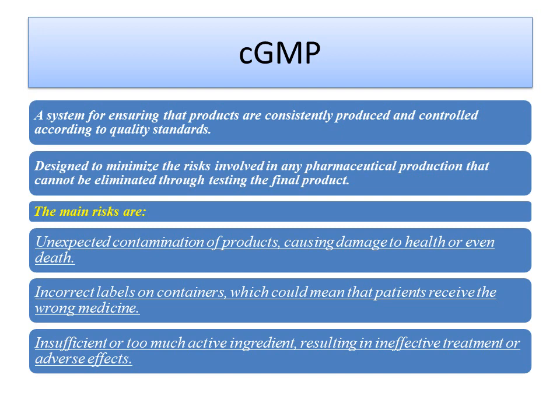Incorrect label on container, which could mean that a patient received the wrong medicine. Insufficient or too much active ingredient resulting in ineffective treatment or adverse effects.